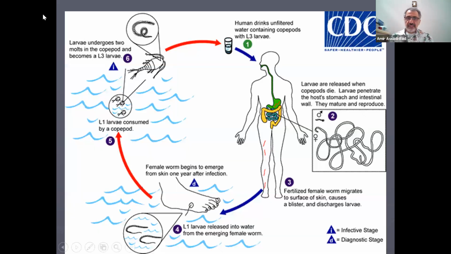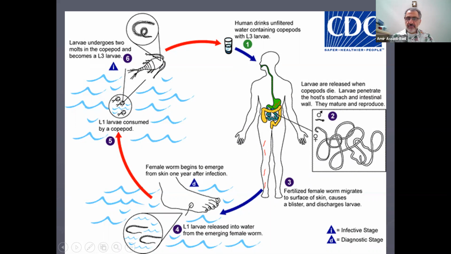So what happens in the life cycle: we humans drink contaminated water that has this copepod. A copepod is a crustacean. We drink it, and inside of that copepod, the larva L3 is inside of the copepod. When we drink it, it goes inside of our gut, male and female.